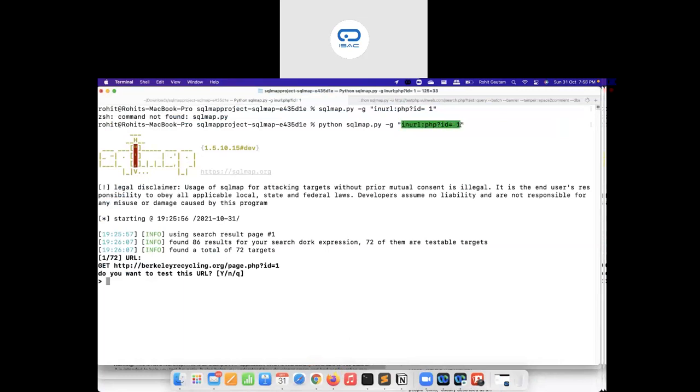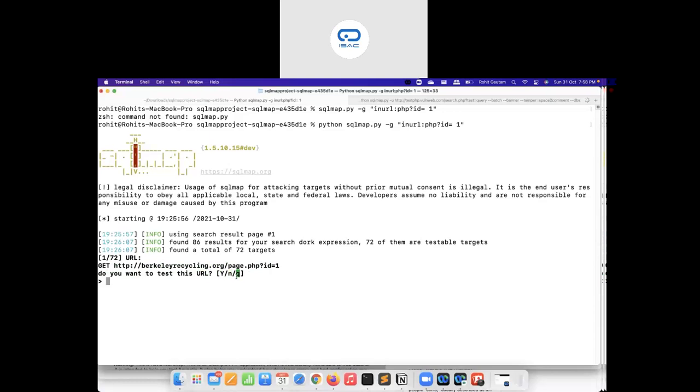So you guys can use a dork like that. You can see I have used a dork over here and hit enter. When you do this, you can see sqlmap says found 86 results for your search dork expression. 72 of them are testable targets. Found in total 72 targets, and it will start testing all those targets one by one. You can see the target number, first out of 72. The URL is berkeleysrecycling.org page.php id equals 1. Do you want to test this URL or not? You can say Y for yes, N for no, Q for quit.